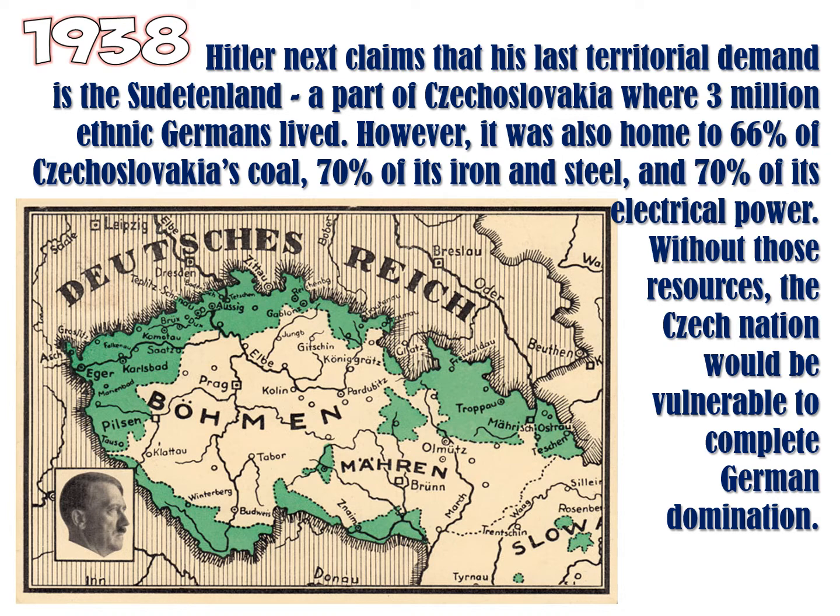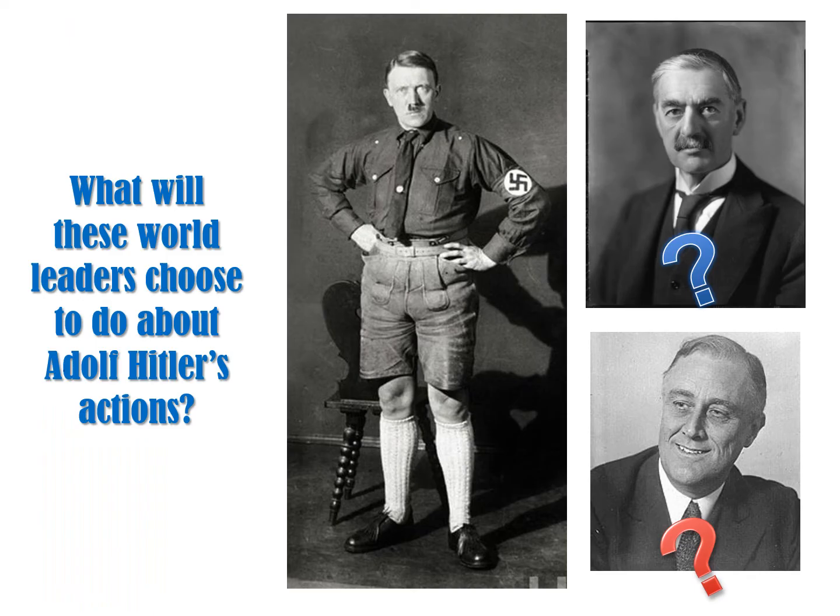Again, world leaders in Europe are sitting back. What do they do? Okay, first he expanded his military. Then he takes Austria. Now he's taking part of Czechoslovakia. We can't just sit around anymore. This is getting to be too much. So what will these leaders choose to do about Adolf Hitler's actions?